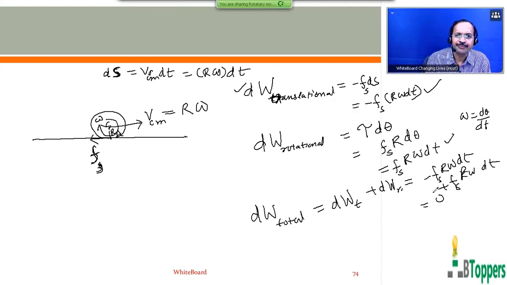This comes out to be 0. So the conclusion of the discussion you have to remember is that when a body rolls on a fixed surface with no slipping, the sum of the translational and rotational works done by the friction on the rolling body is 0, or the net work done by friction on the rolling body is 0.